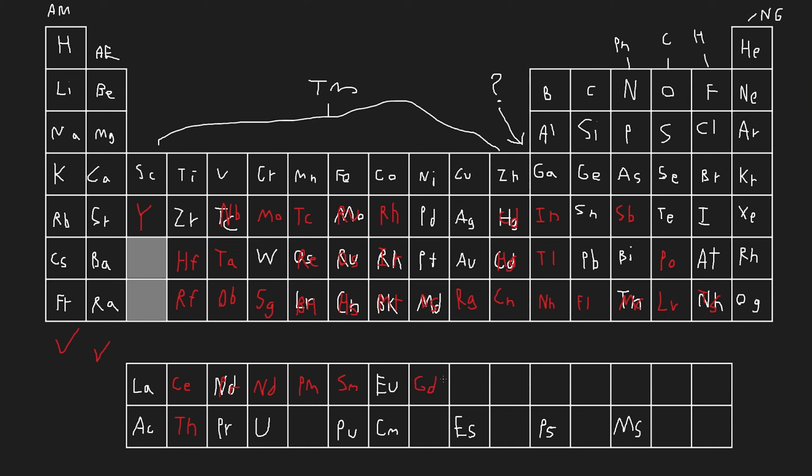I did it. Gadolinium, terbium, dysprosium, holmium, erbium, thulium. We have ytterbium and lutetium. All elements pretty boring. Then we have thorium. Protactinium was right, but I spelt it wrong. It should be Pa. Then we have uranium, correct, I'd like to say. Neptunium. Plutonium was right. Americium for America. Yeah, that's right. Okay, Am.